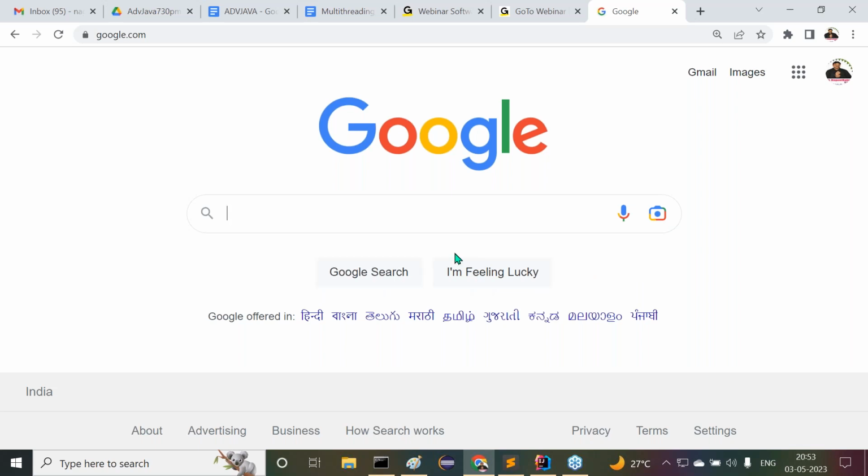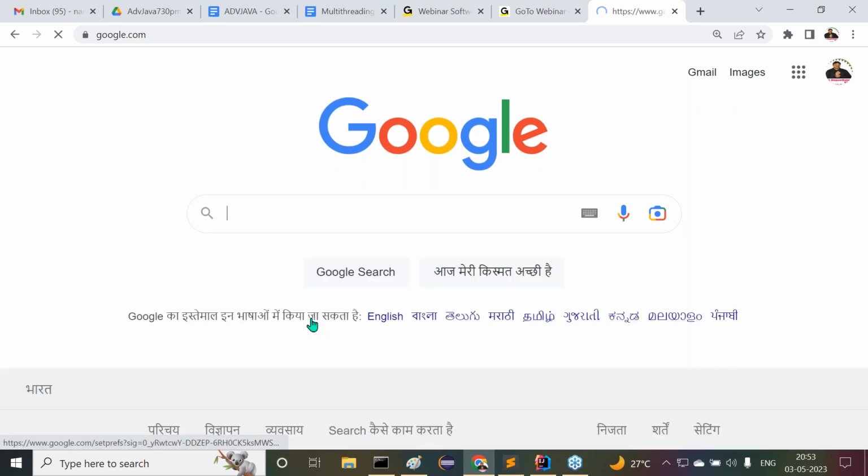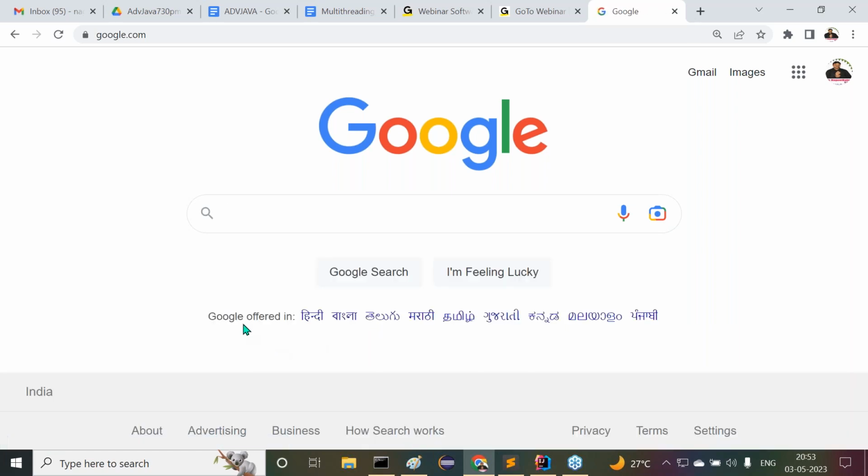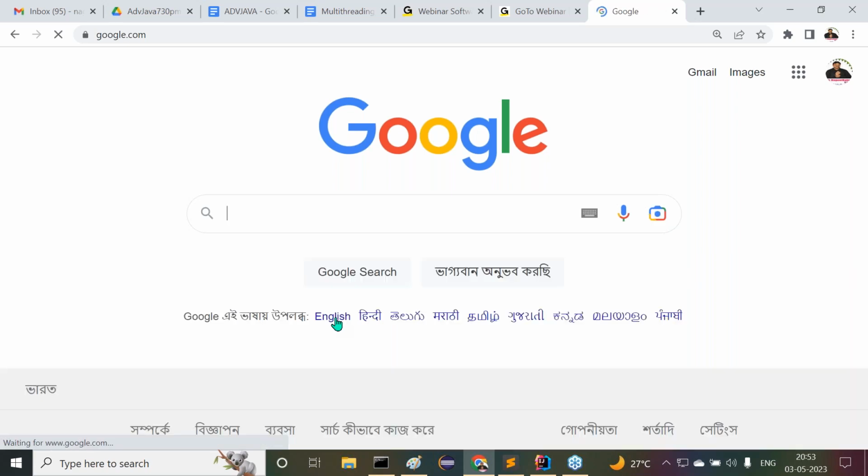See, now here English is available by default. Am I right or not? For example, if I click on Hindi, your message is changed, but these labels are okay, no problem. If I click on English, what we are having there is Google offered in Google Search, feeling lucky. If I click on this, some language you are getting, here also some language.